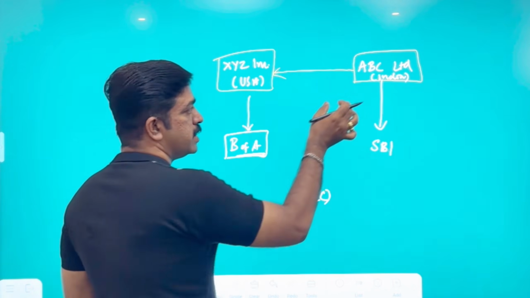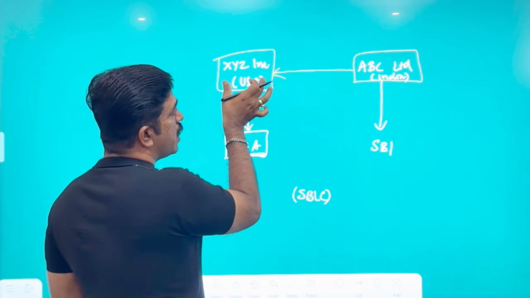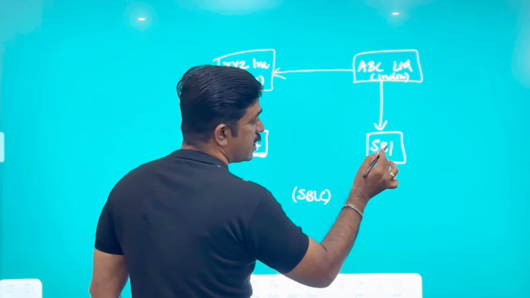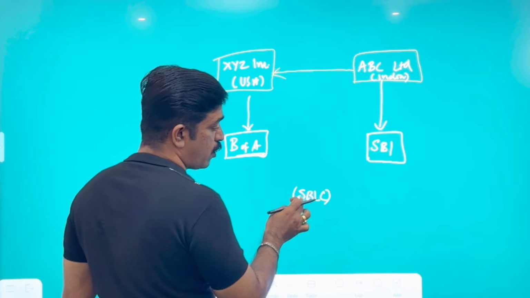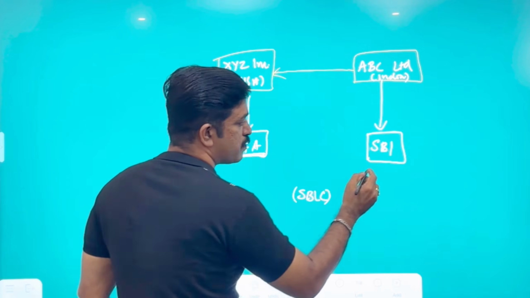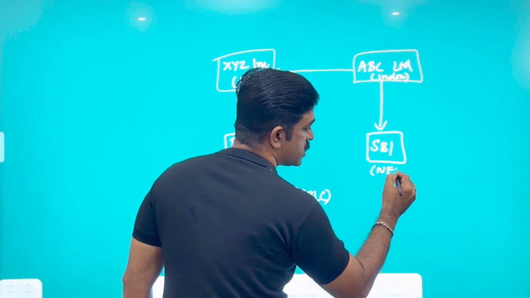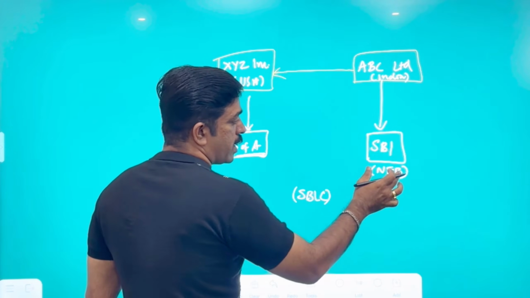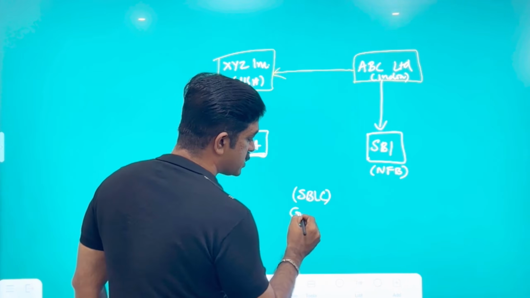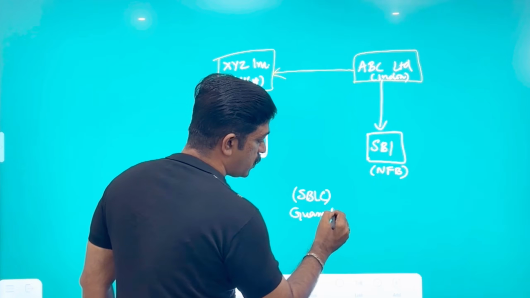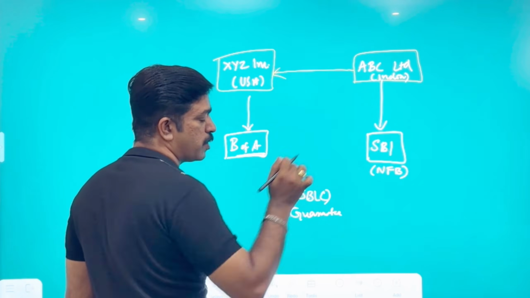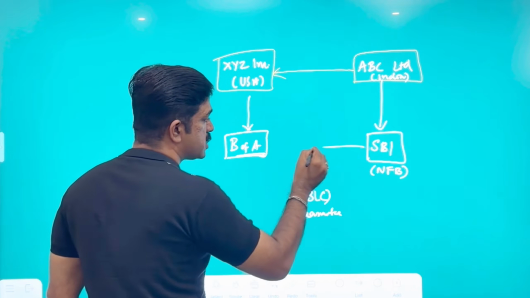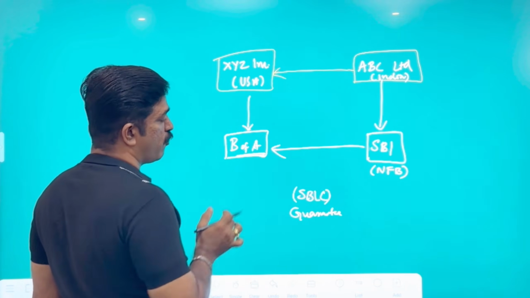How? ABC Limited, which is the holding company of XYZ, can approach its bank, SBI, and request the credit facility called SBLC, which is basically a non-fund based credit facility. Why are they asking for this SBLC? Basically as a guarantee. Guarantee from whom? From the bank. Guarantee to whom? To the foreign bank, that is Bank of America.